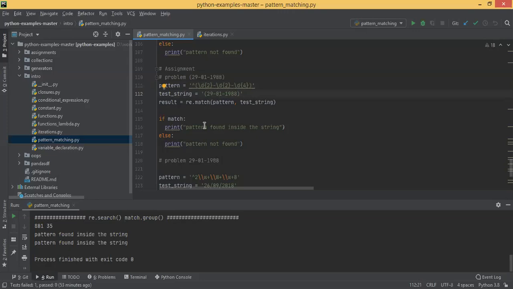Okay, so how to extract the group part? Anybody worked on that group part?